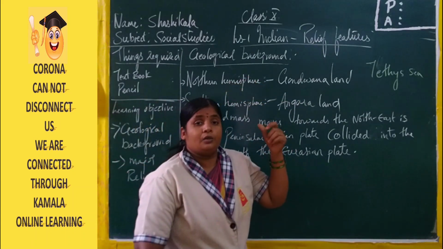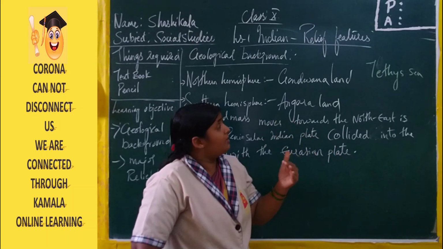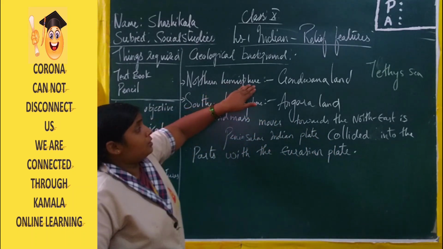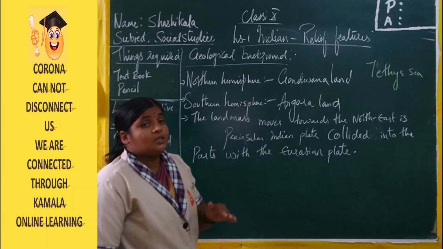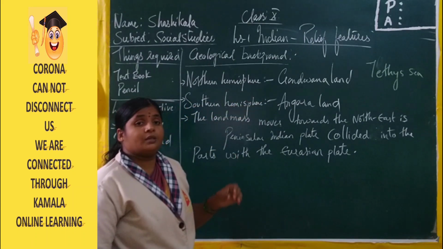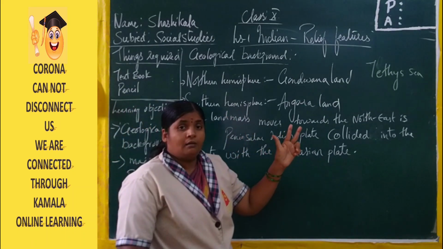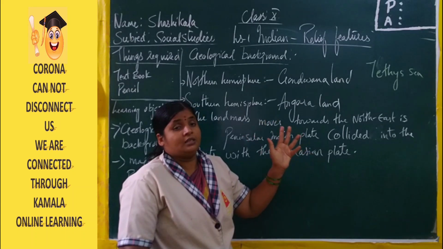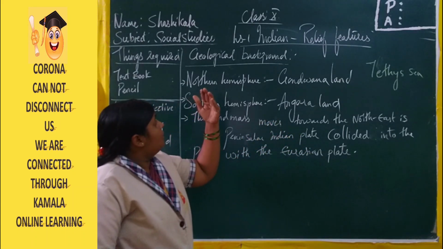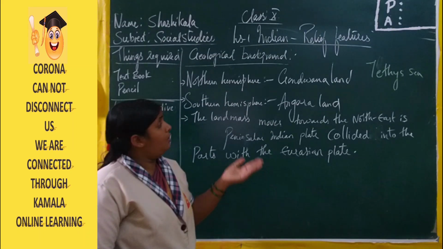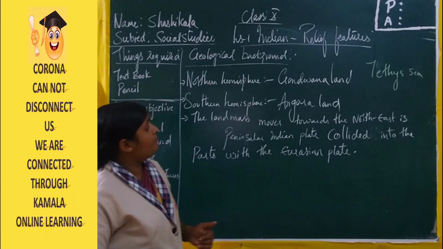North America, Europe, Asia. These are the 3 important continents under the northern hemisphere. The continents under the southern hemisphere are South America, Australia, Antarctica and Africa. These are the 4 important continents, where Africa comes under the eastern hemisphere as well as the western hemisphere.